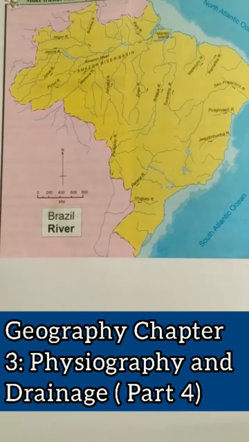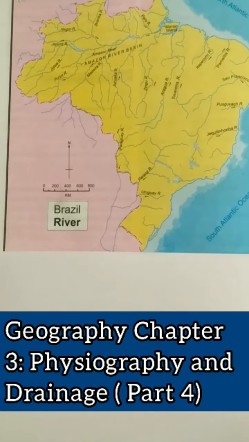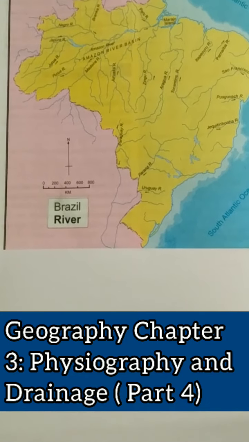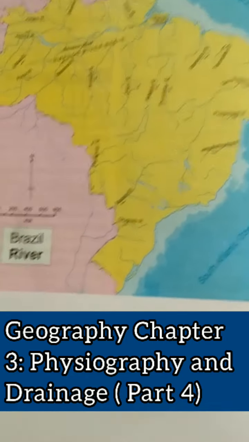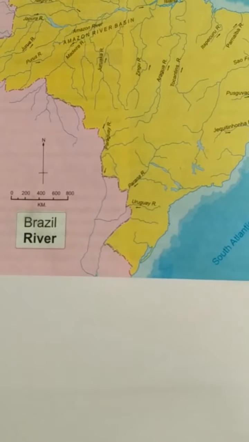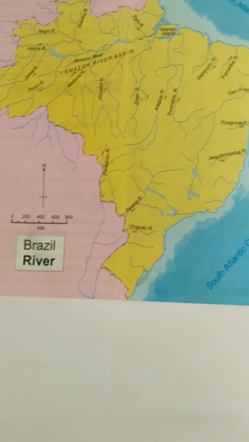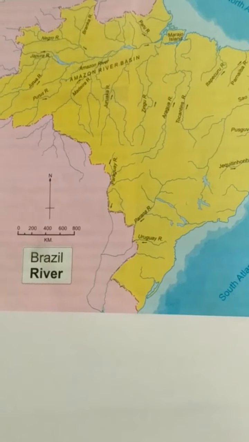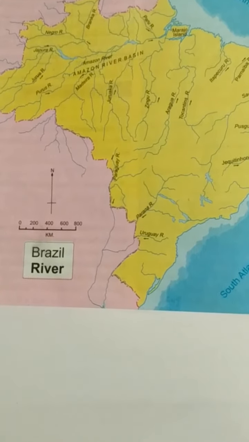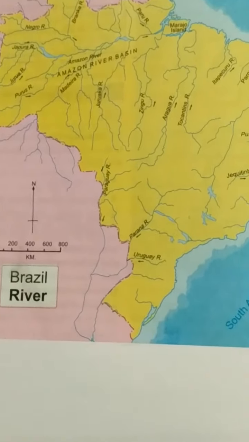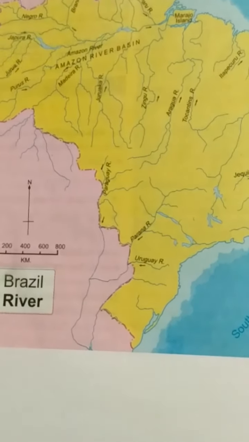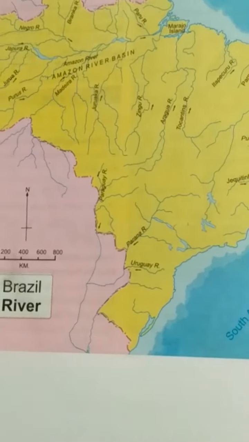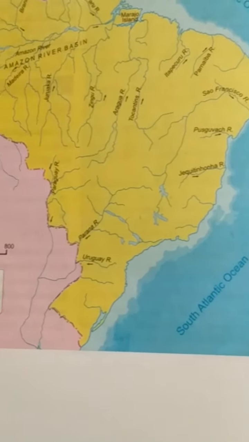Lesson 3, Physiography and Drainage, part 4, Brazil: drainage pattern of Brazil. The major rivers of Brazil are divided into three. Number one, Amazon Basin; second, Paraguay-Parana river system; and third one is Sao Francisco. So let us learn the first river, Amazon River.